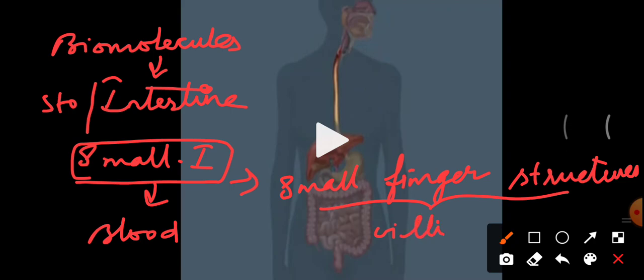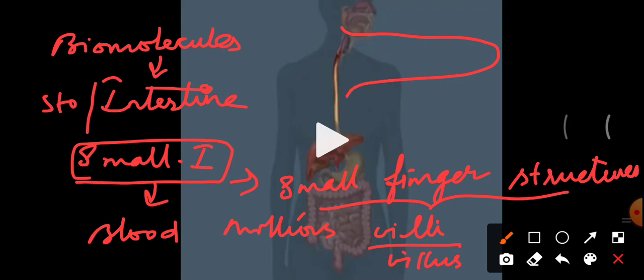Villi is the plural, and the singular is villus. We have nearly millions of villi in our small intestine, and these structures help in the absorption of the digested biomolecules. See here, it looks like this, the villus, and it consists of a central structure called the lacteal. This lacteal is surrounded with blood vessels.